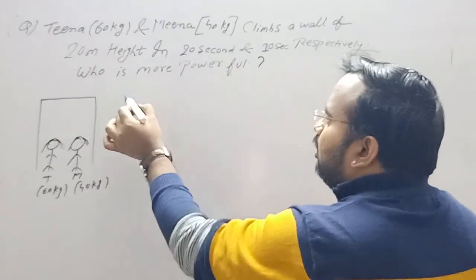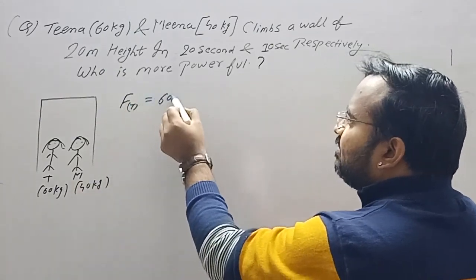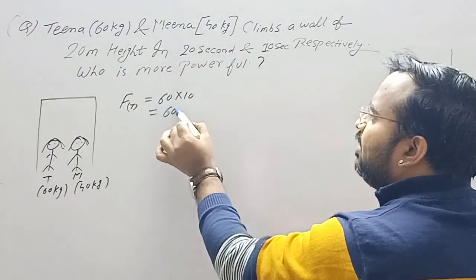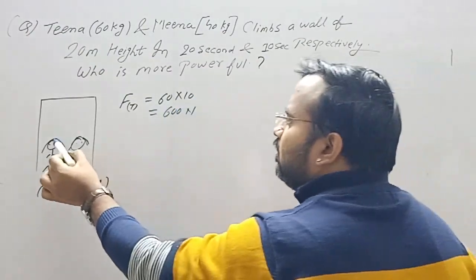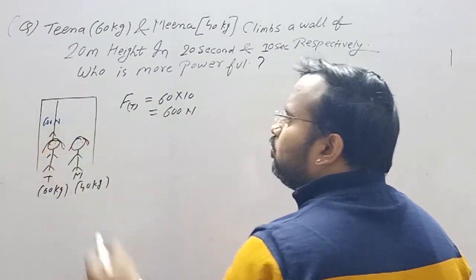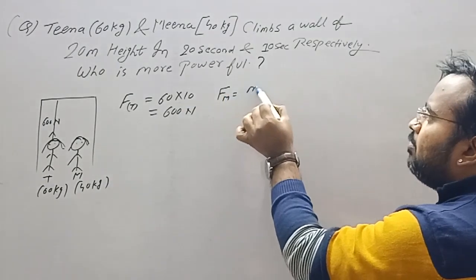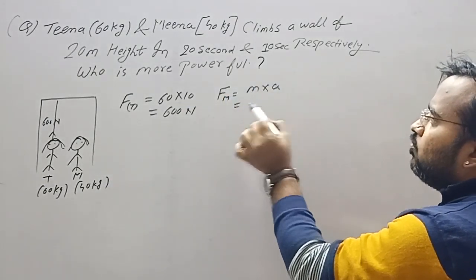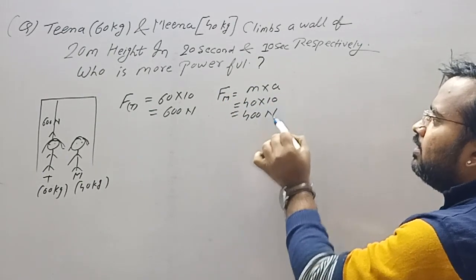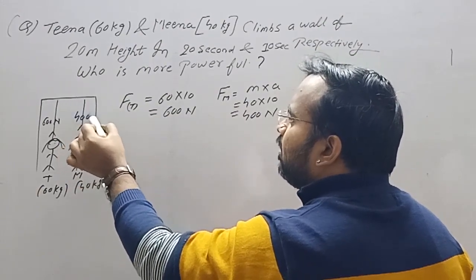Clear? The force exerted by Tina is mass 60 into acceleration due to gravity 10, so 600 Newton force would be exerted by Tina to climb the wall. And force exerted by Meena would be mass 40 into acceleration 10, that is 400 Newton.